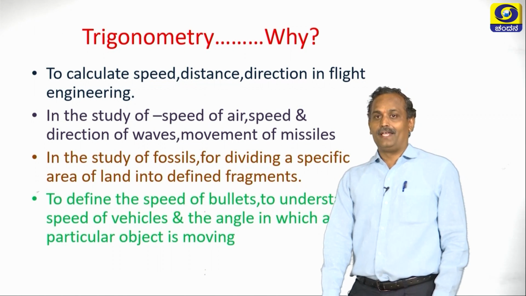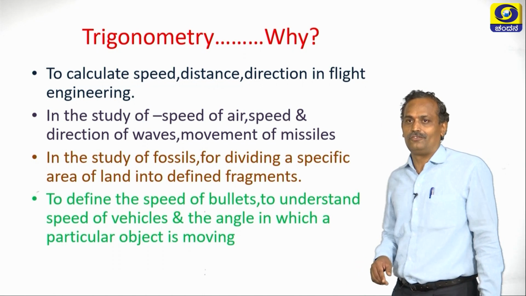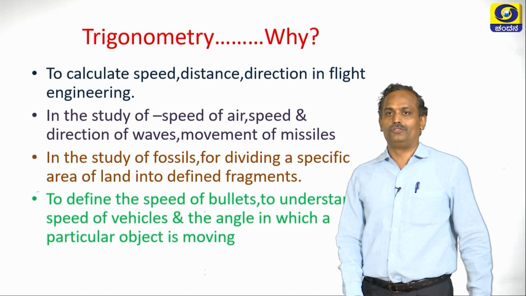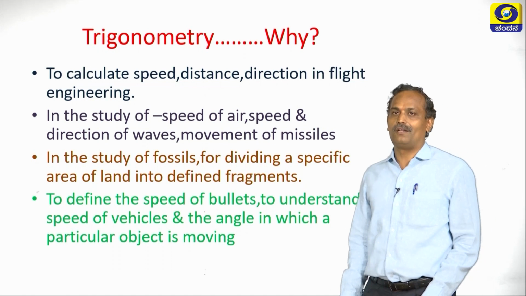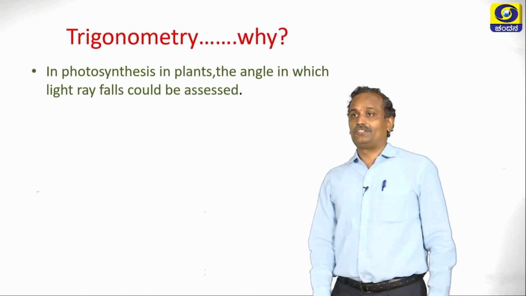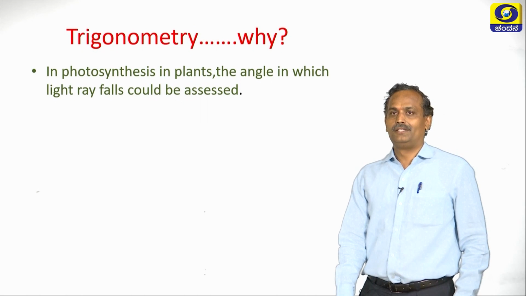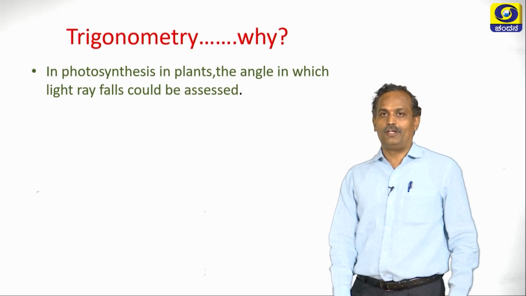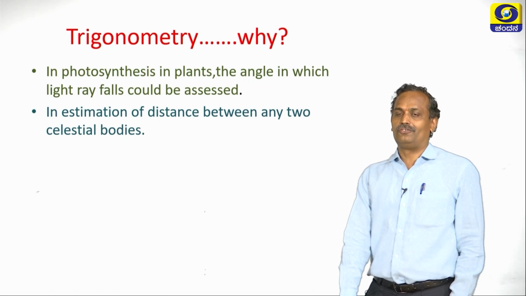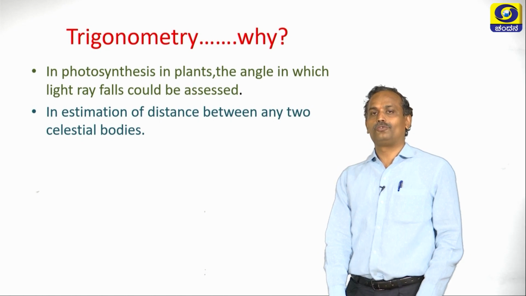We can define the speed of bullets, and we can understand the speed of vehicles. The angles at which a particular object is moving can be understood by using the knowledge of trigonometry. In photosynthesis of plants, sunlight generally falls on the plant. The angle at which the light ray has fallen can be found, and the distance between any two celestial bodies can be estimated using trigonometry. You might have solved such problems.